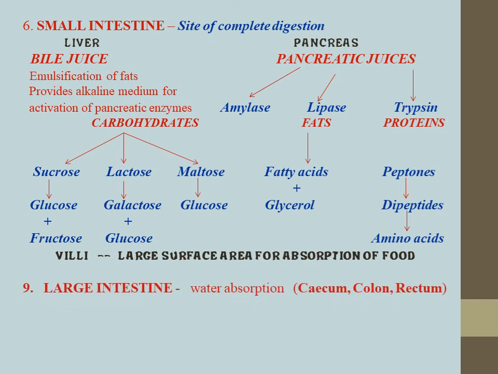The next portion is the large intestine. When the food is completely digested in the small intestine and absorbed too, the remaining part, the waste part, moves toward the large intestine, which is responsible for absorption. We have discussed that three parts are there: cecum, colon and rectum. Out of these, the colon is responsible for water absorption and the rectum for temporary storage of the undigested food or waste.